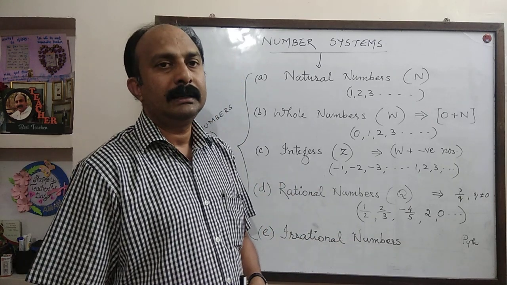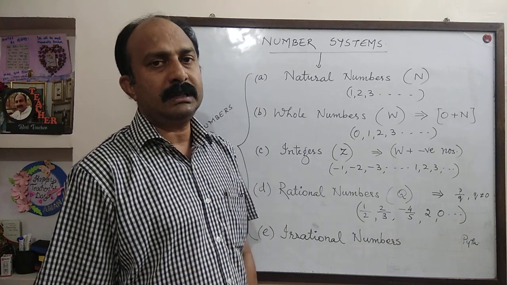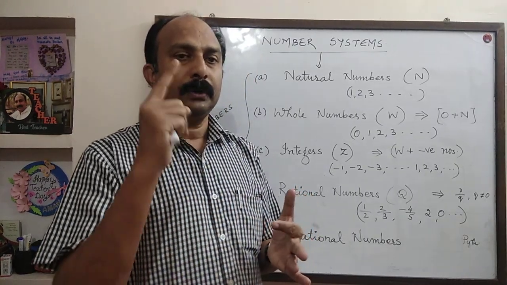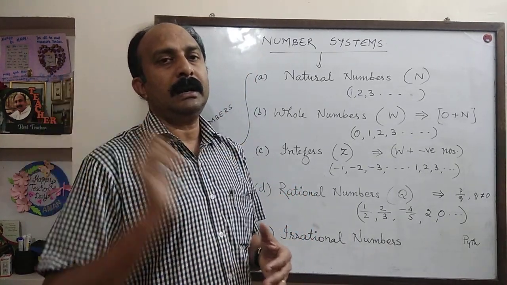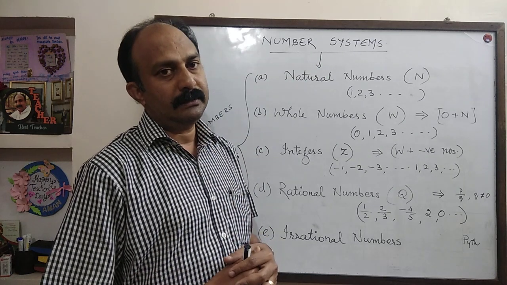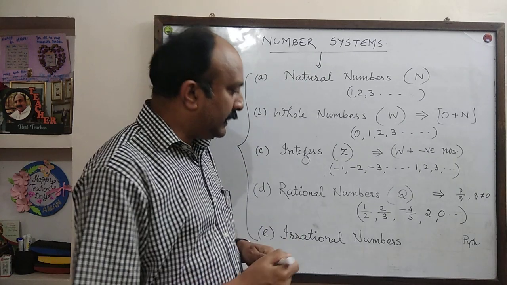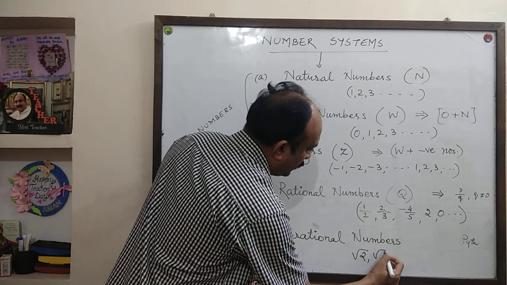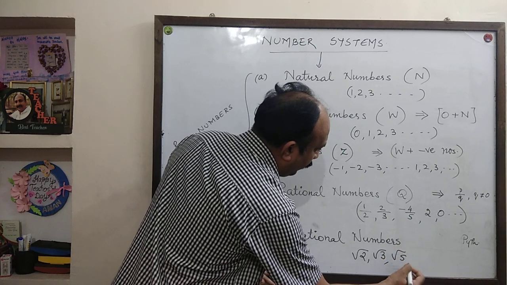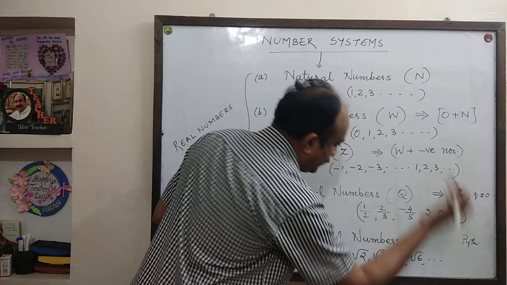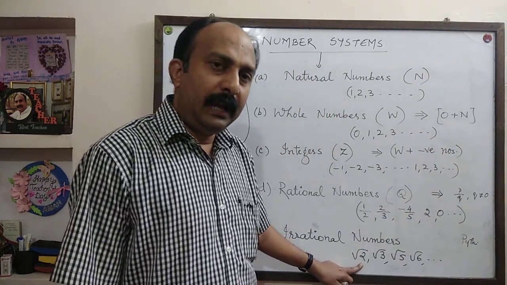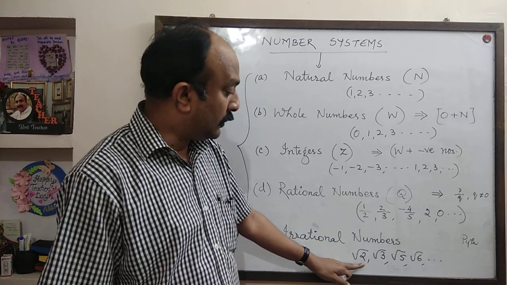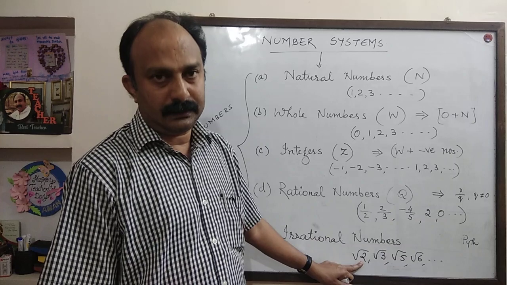For example, surds. What are called surds? Root 2, root 3, root 5, root 6, root 7, etc. are irrational numbers. Why? They can also be represented as root 2 upon 1. Root 2 can be represented as root 2 upon 1, but it is not rational. Why? Because root 2 is not an integer.